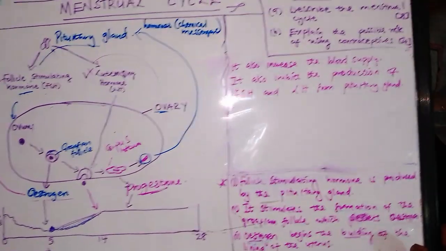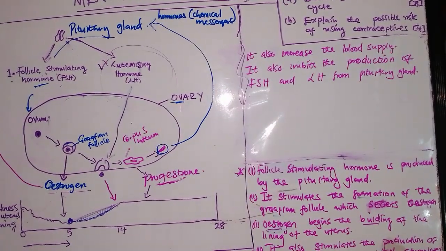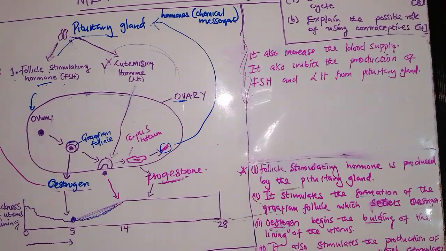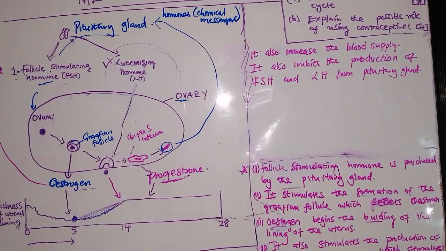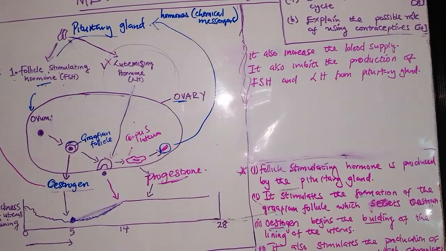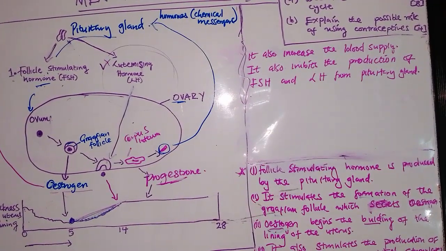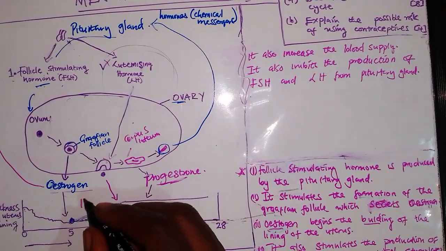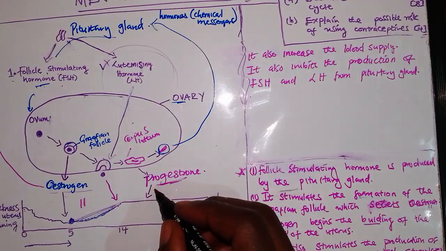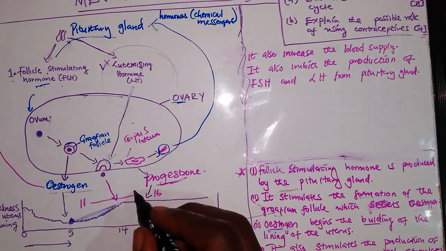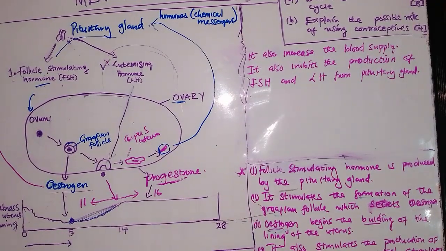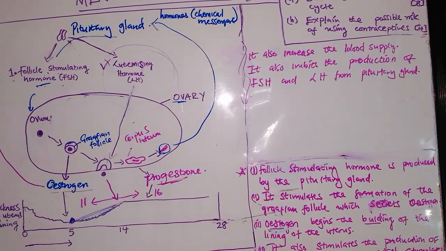So to sum up, or to conclude, what are those days which are considered to be the fertile days? Those days which are considered fertile days are days 11 to 16. So between here, these are the days which are known as the fertile days. Why?